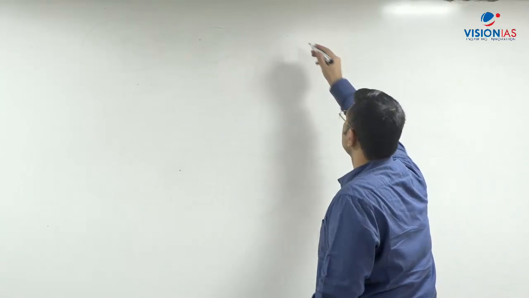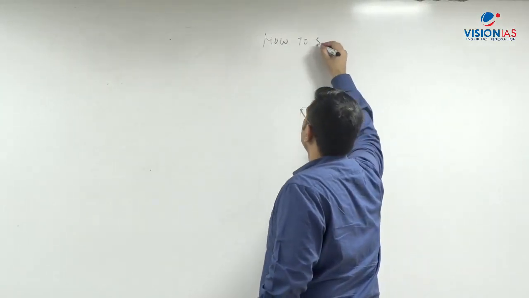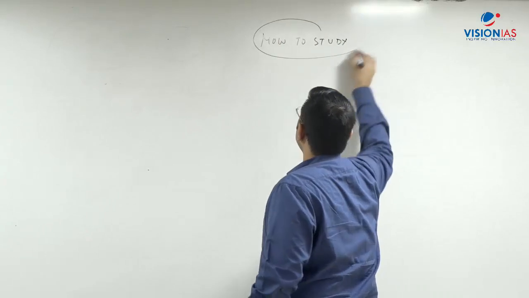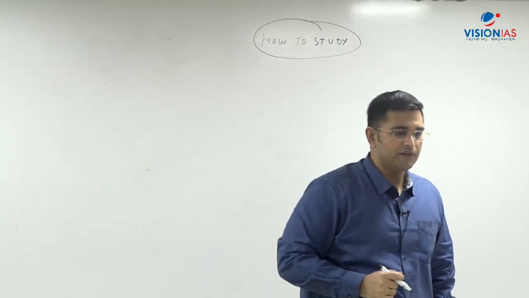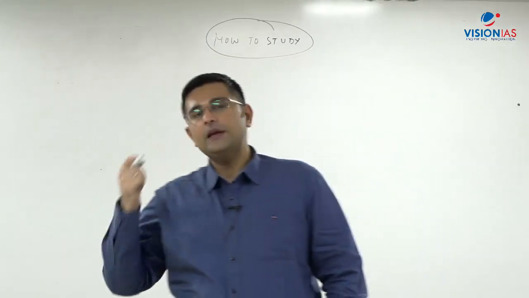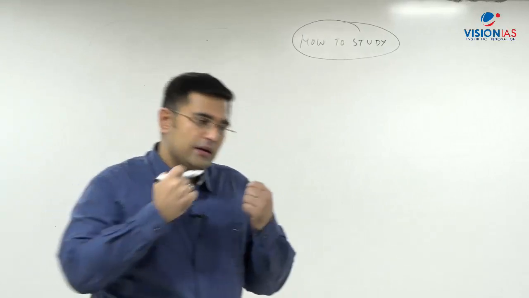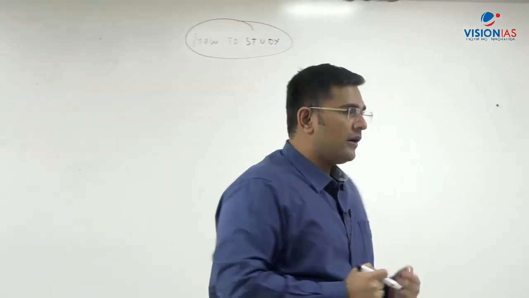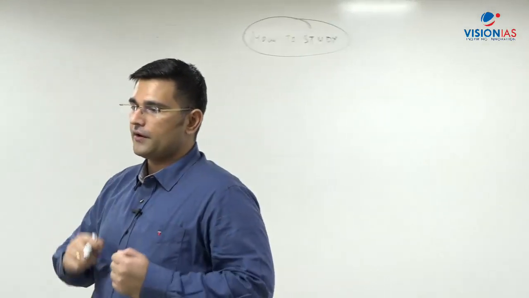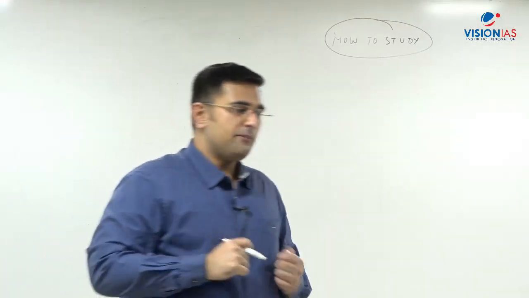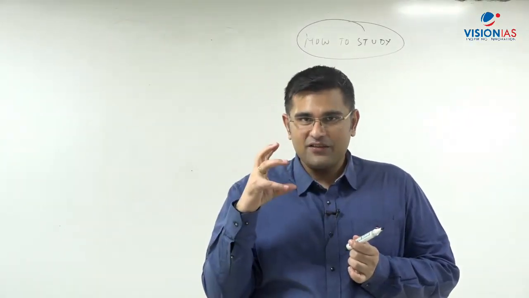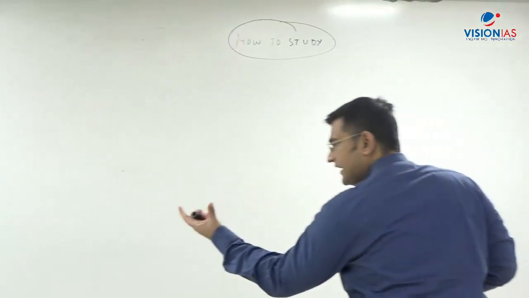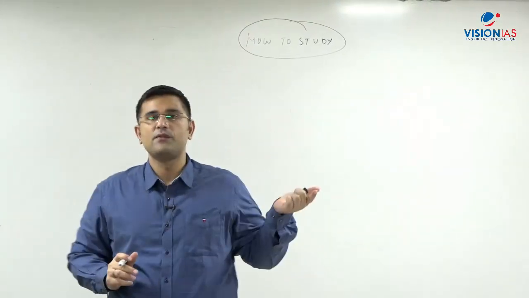Next aspect: how to study for world history. One of the biggest traps for students who start preparing for the UPSC is that they focus upon the facts. Very naturally, when we read any new book and something is written, for example, the French Revolution happened in the year 1789 when the people threw open the Bastille prison. So in this sentence, what catches our attention is Bastille prison, 1789, the name of the event, French Revolution.